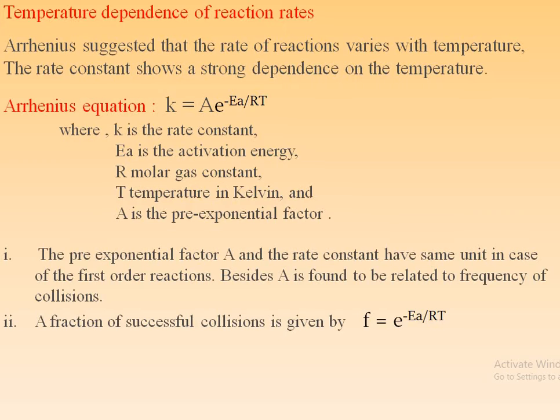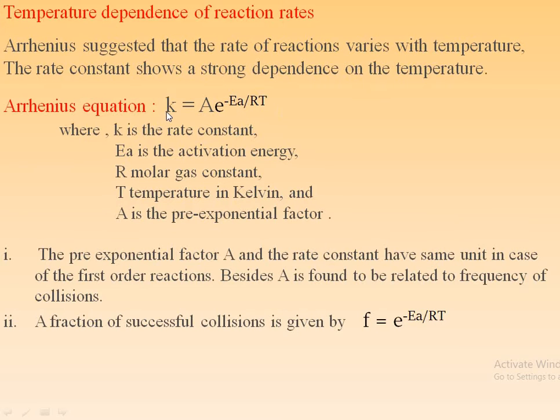In this case, the Arrhenius equation suggests that the rate of reaction varies with the temperature. The rate constant shows the strong dependence on the temperature. The next important point is the Arrhenius equation, and this Arrhenius equation is k equal to A into e raised to minus Ea by RT.